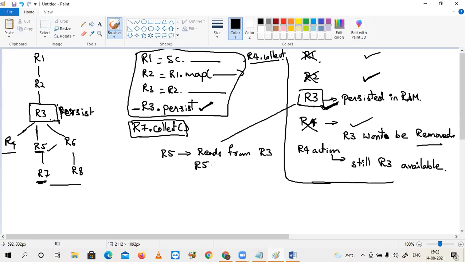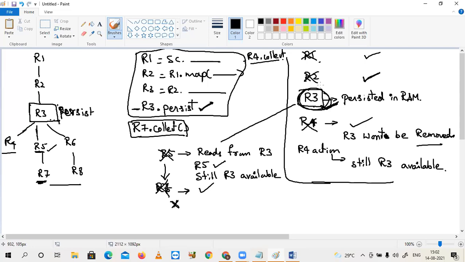After R5 completion, R3 is still available because that is already persisted. Got it. Next, it waits for R7. R7 reads from R5. Once completed, R5 will be removed. After that, once the action over R7 is completed, R7 will also be removed, but still your R3 is available.